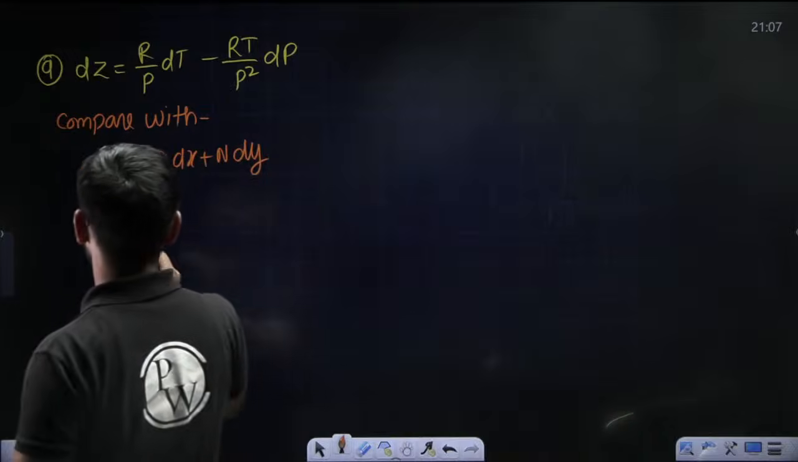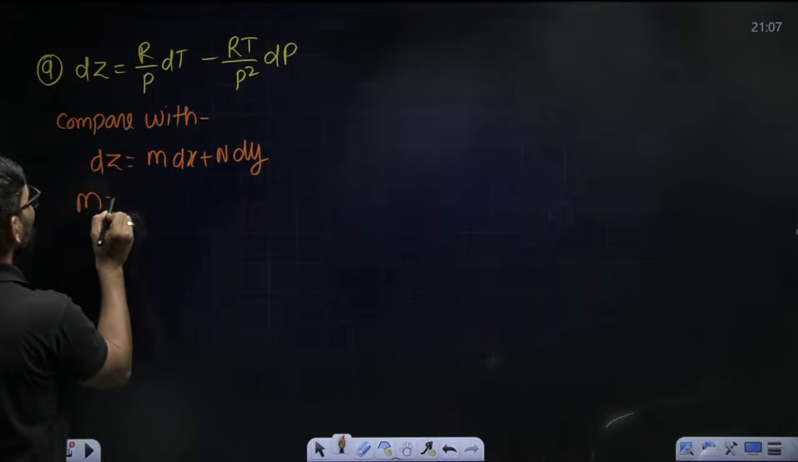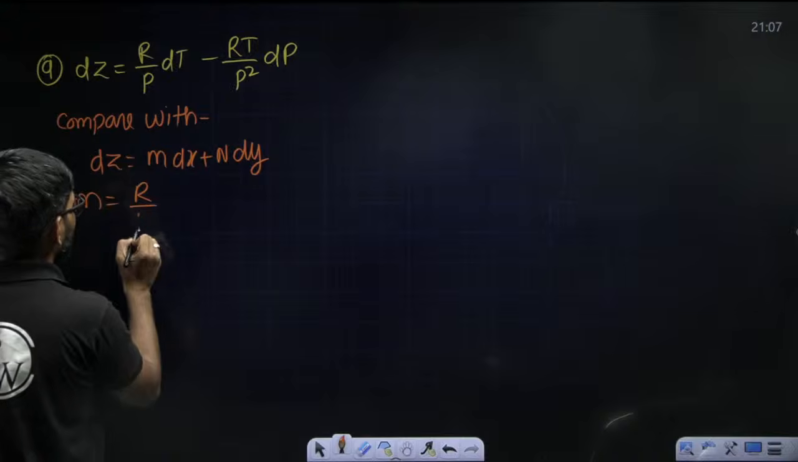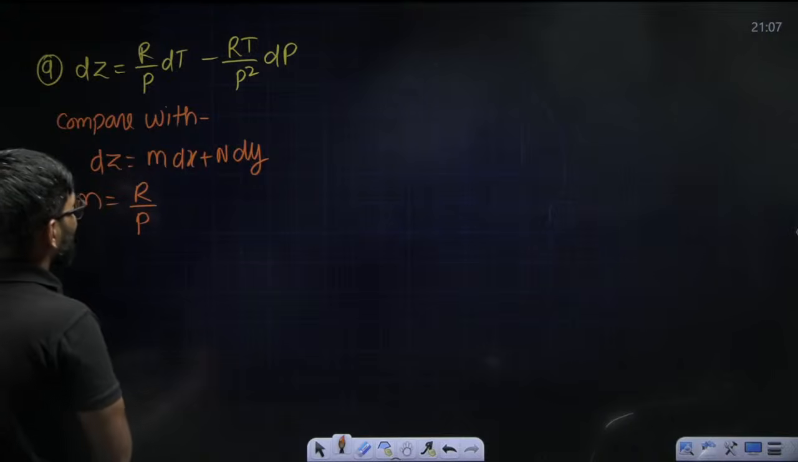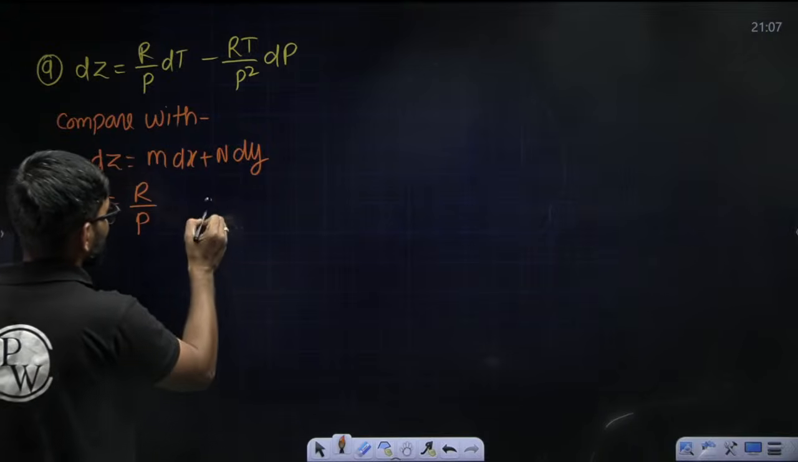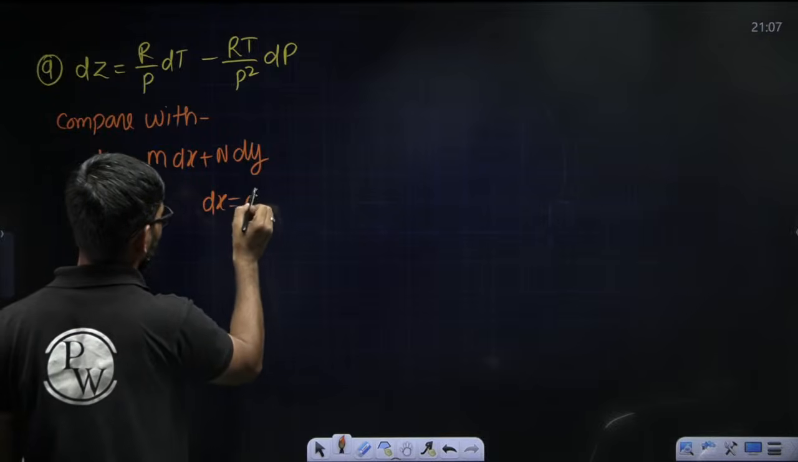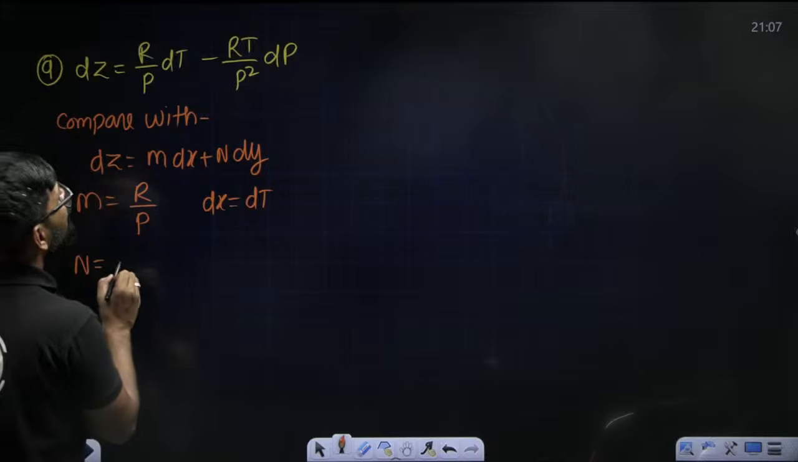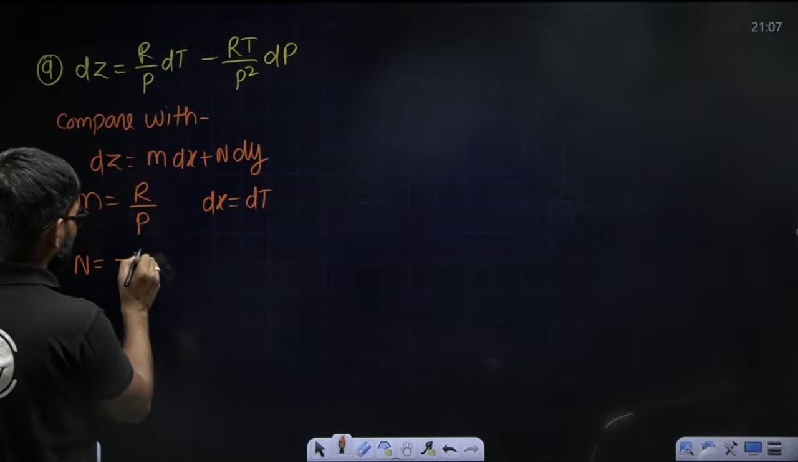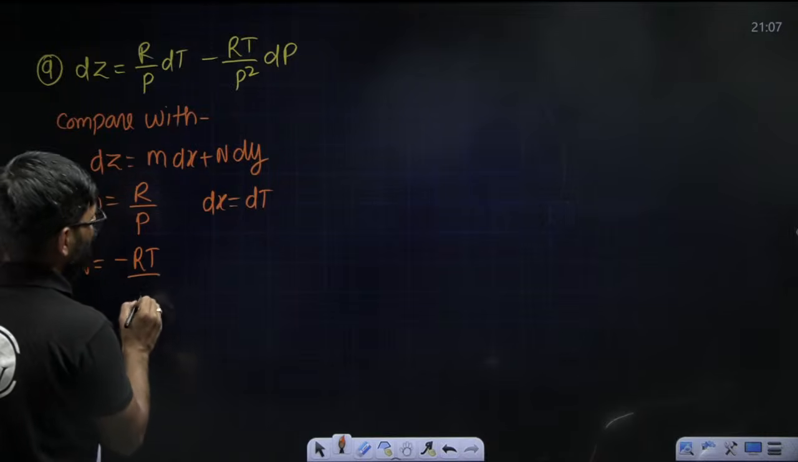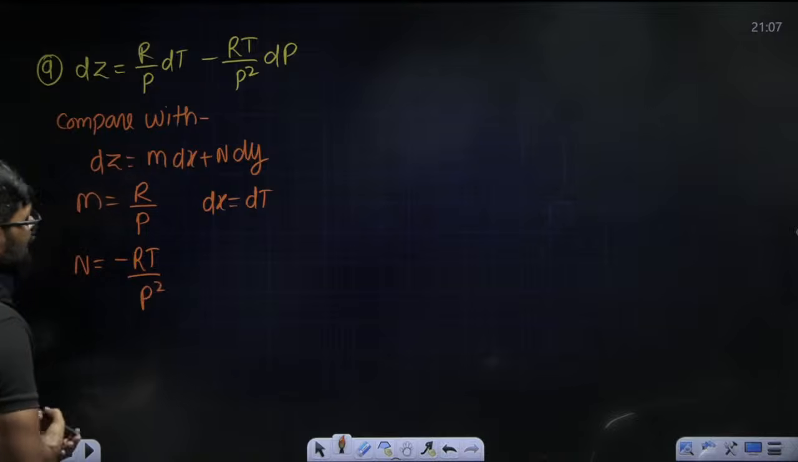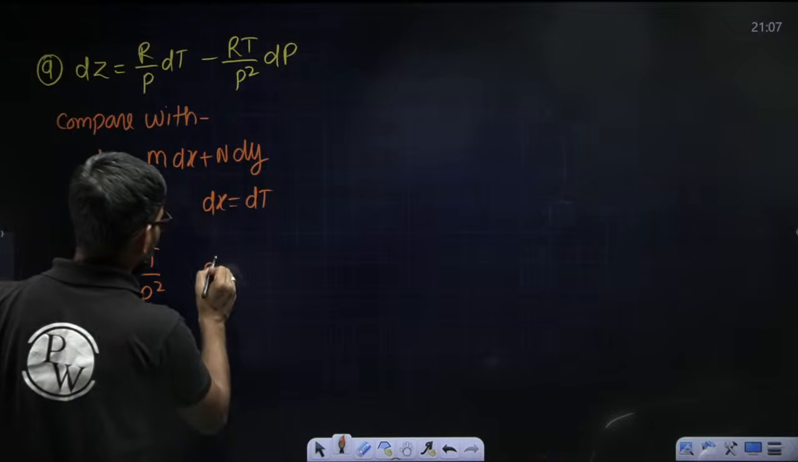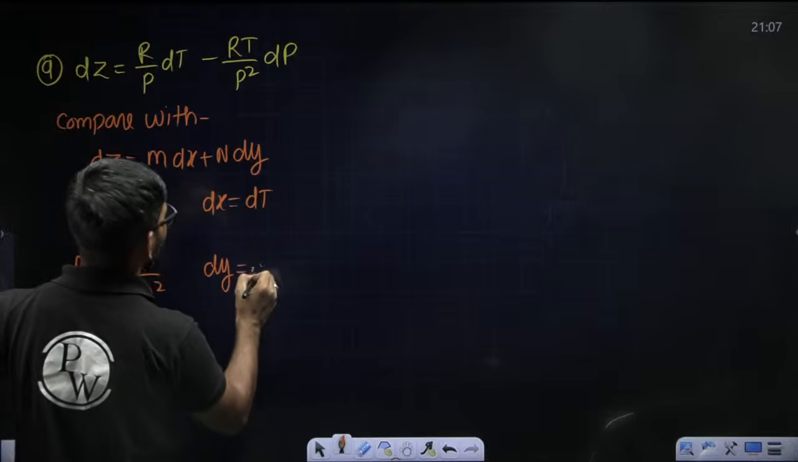So m value will come how much? M value will come R by P. Dx value is dT. N value is minus RT by P square. Dy value is dP.